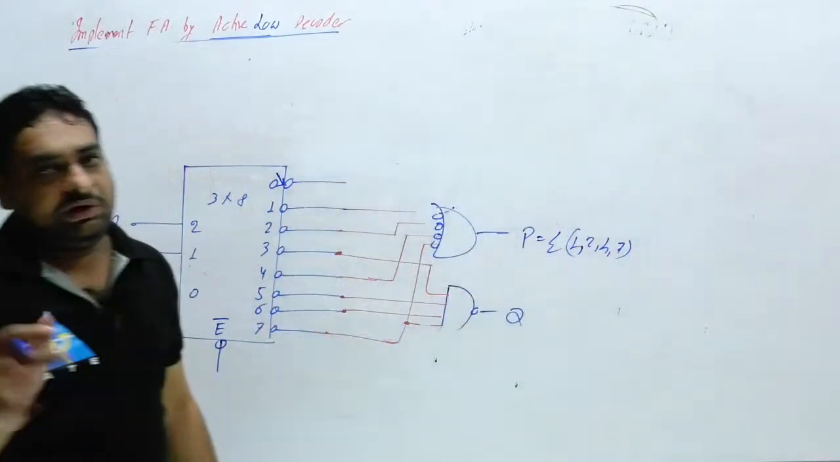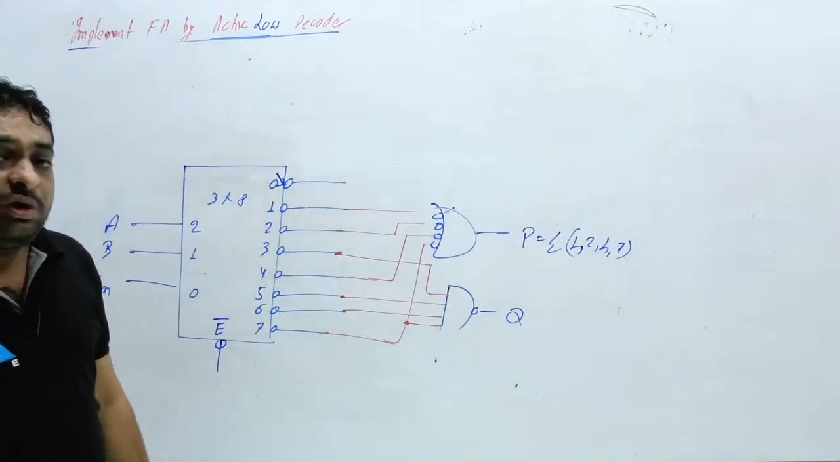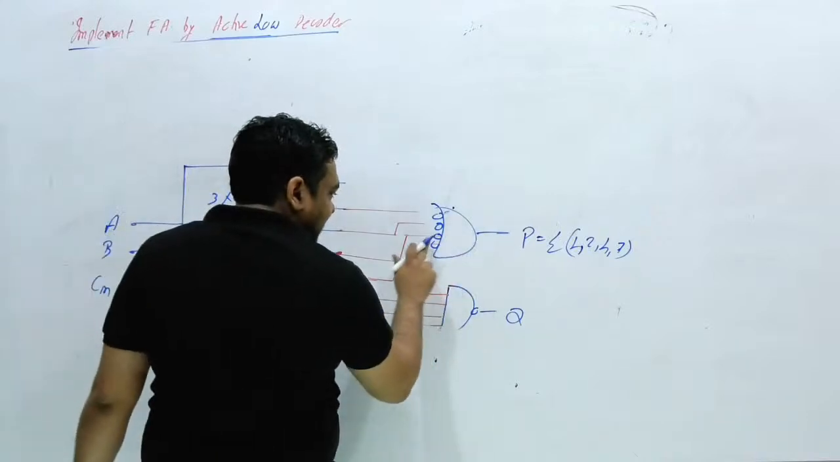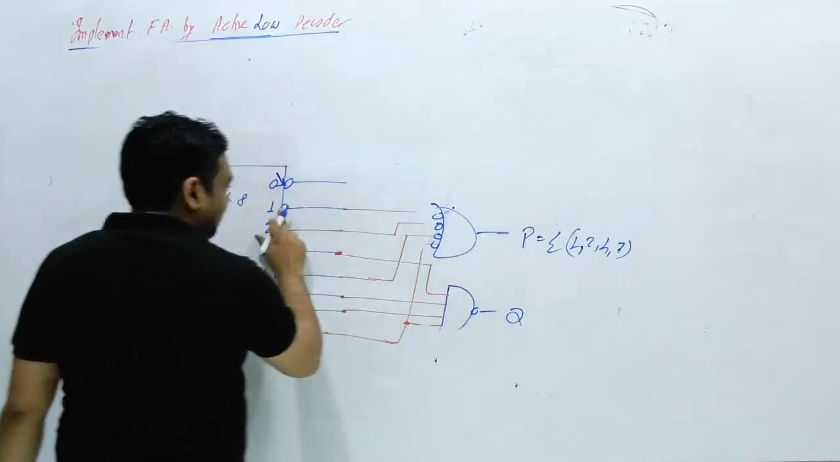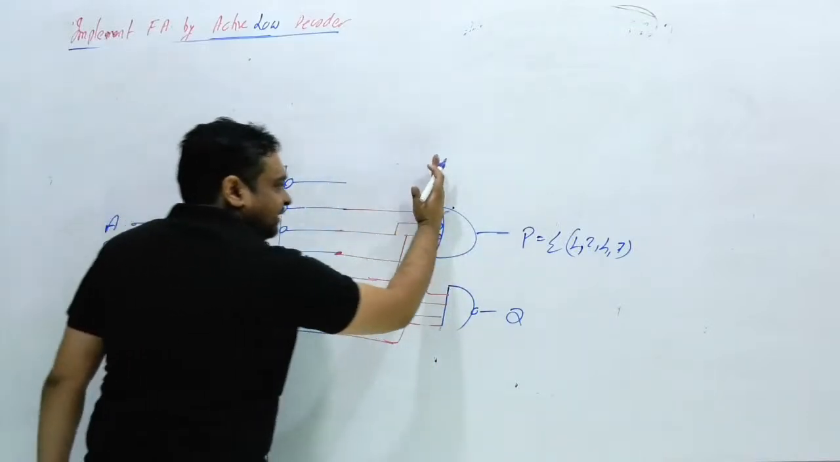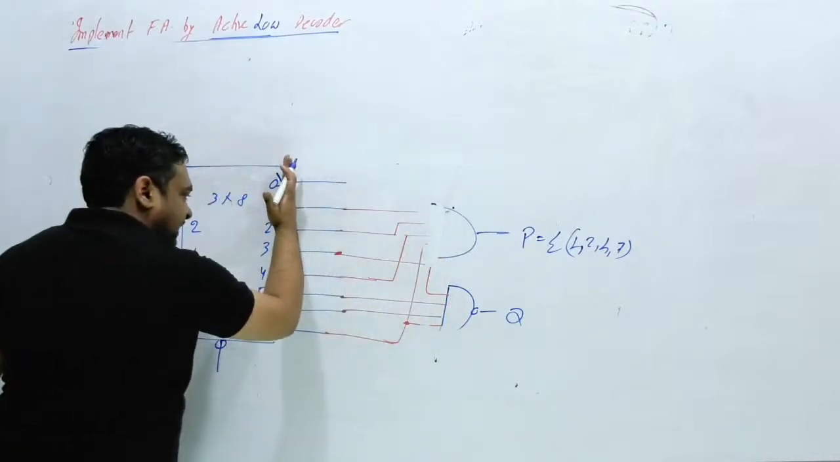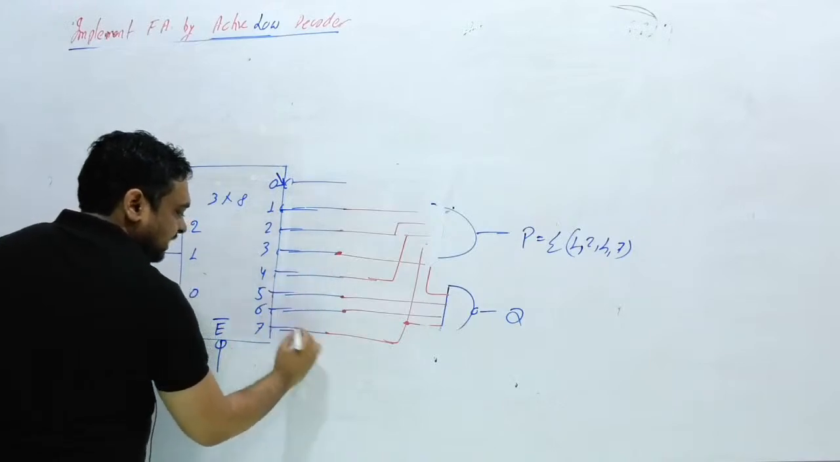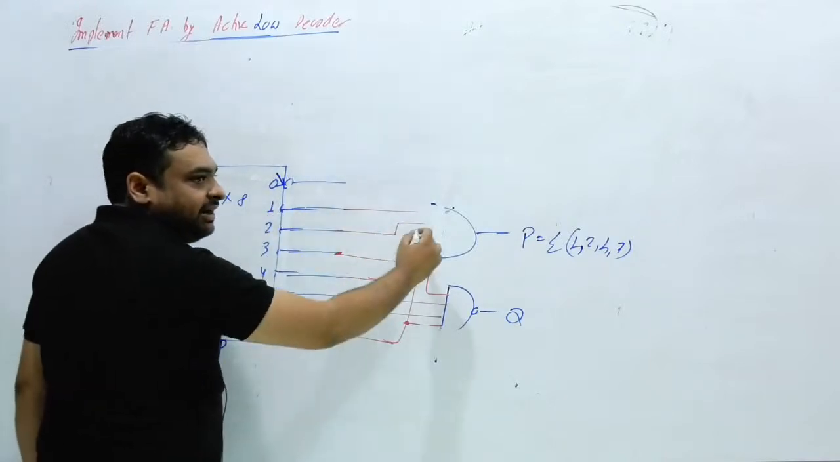And now you can write the boolean function. But suppose you are not comfortable in this, what will you do? First you will convert this NAND gate to a bubble OR. Then every bubble you have to cancel. This will be an OR gate and all these bubbles will be cancelled. And now you can say this is a min term.